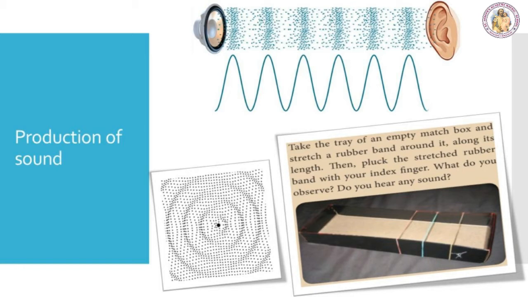So you can hear a feeble humming sound as long as the rubber band is vibrating. The humming sound stops as soon as the rubber band stops vibrating. This confirms that sound is produced by vibrating particles. You can see this kind of vibration in stringed musical instruments such as the guitar and sitar also.